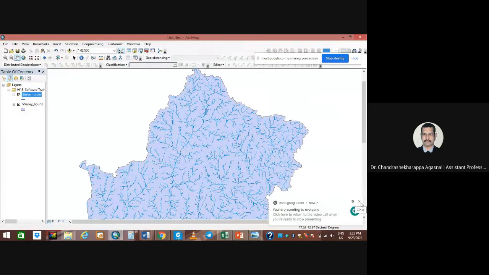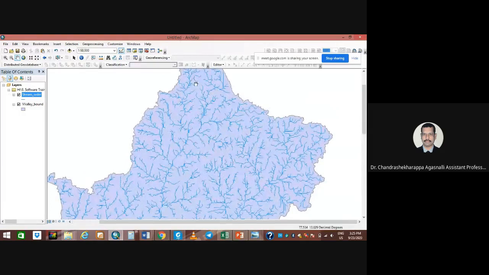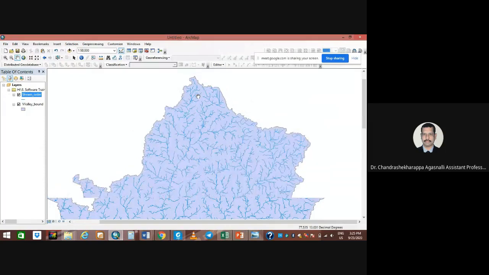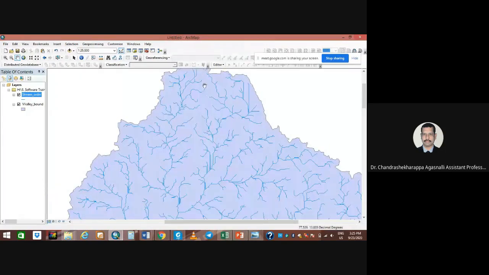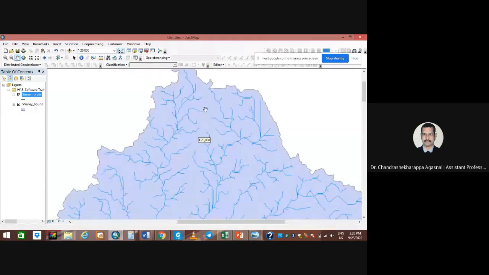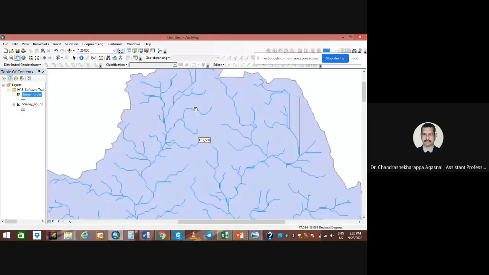See here, the first order streams are at the top of the hill. These are the first order streams originating from the top of the hill, the red zones. Whatever rainfall happens here and in the surrounding area comes down like this and joins here. This is a first order, the small stream at the top of the hill. Joining together they become second order.